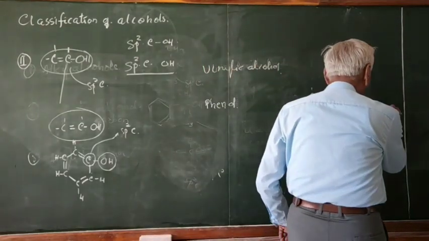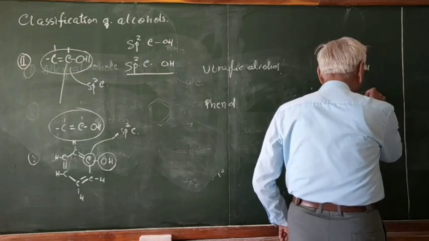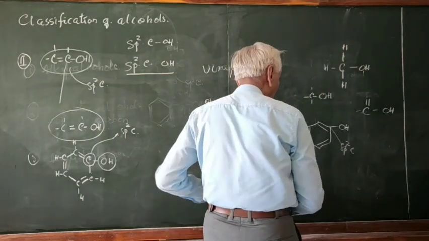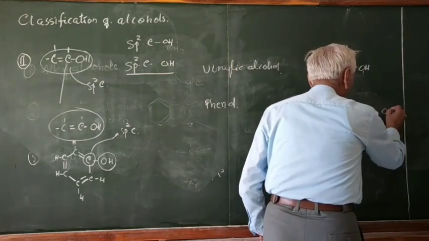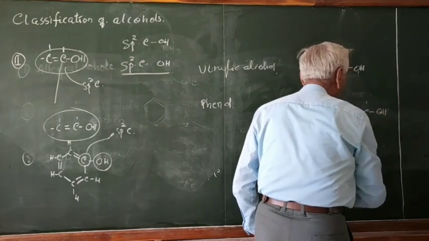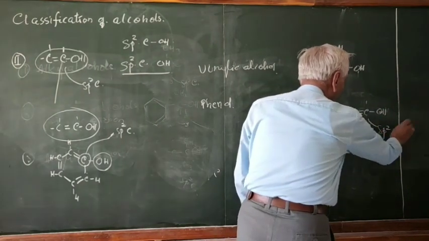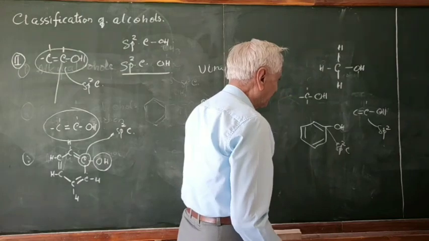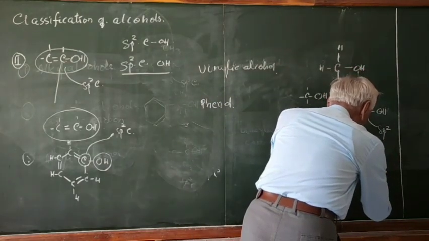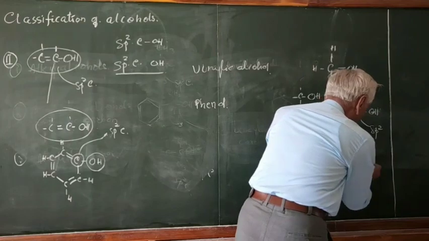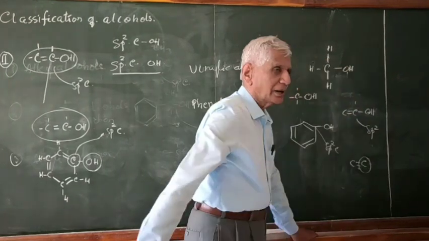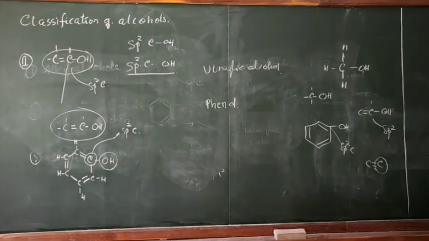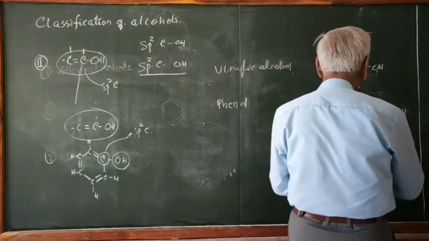If it has got a double bond, this is called sp2 carbon because this carbon has a double bond here. And sp carbon is this. You find here this carbon is connected to a triple bond, and therefore it is called sp. So that is the difference between sp carbon, sp2 carbon, and sp3 carbon. Please make a clear note of it. Right.